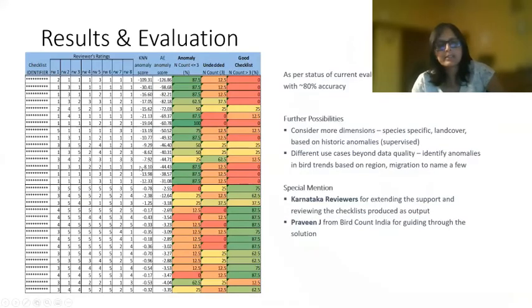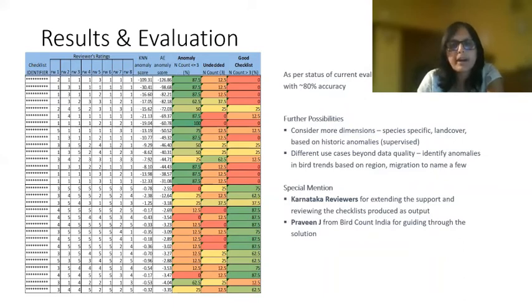Coming to the results and evaluation methods that have been used, a set of checklists with a combination of anomalous and non-anomalous checklists was provided to the reviewer community, who were requested to grade the checklists on a 1 to 5 scale, 1 being the best checklist, a good, non-anomalous checklist so to say.